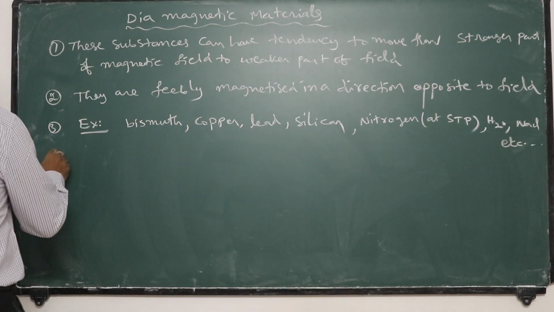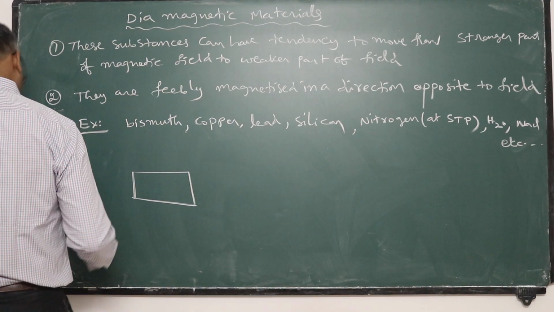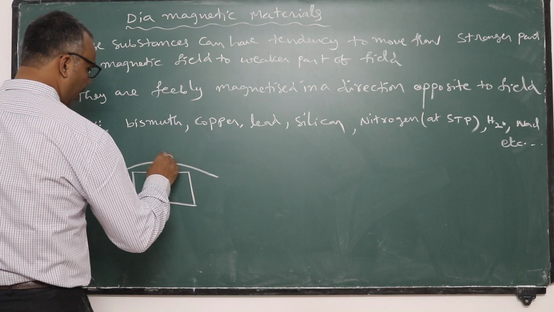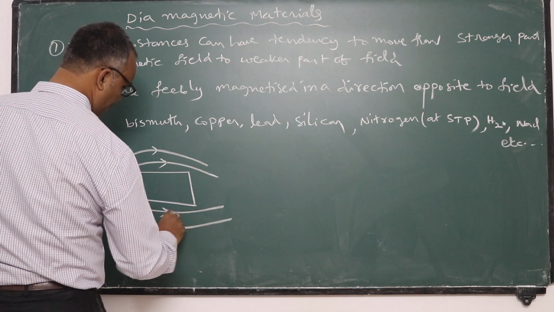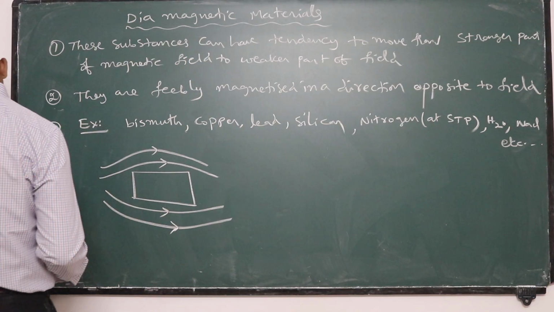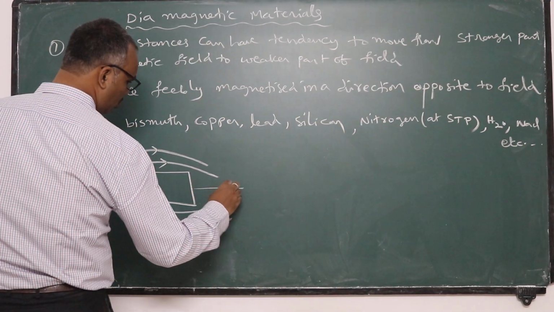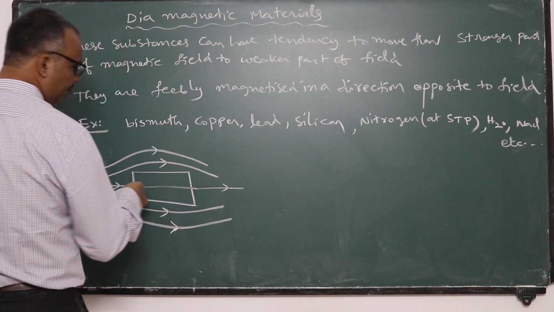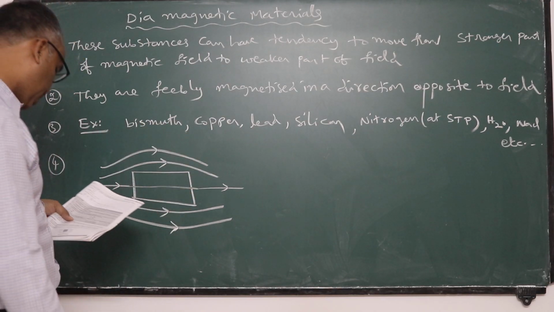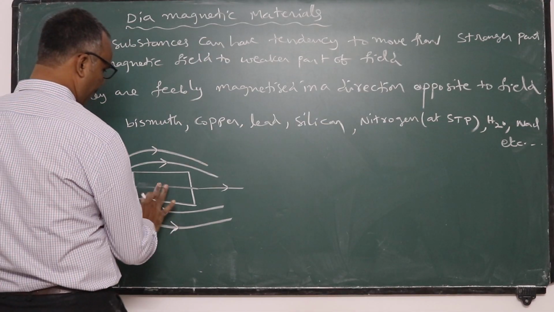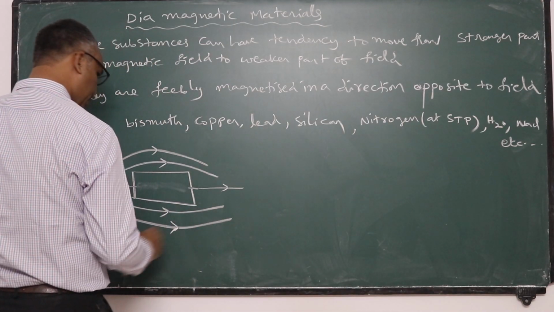Fourth point, whenever we keep a diamagnetic material, the external magnetic field lines will orient themselves like this. They will not allow the lines of force to pass through them. If they allow, maybe one or two lines may go, remaining all lines will be expelled by the diamagnetic substance. No lines of force will try to enter here.